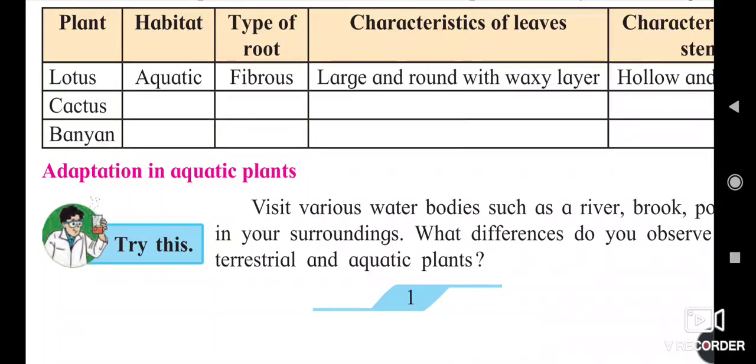So the banyan tree grows very wild and very tall, and the roots of the banyan tree also spread and cover a large area in search of water, and to hold the stem and leaves very tightly. The roots spread on every side of the banyan tree.